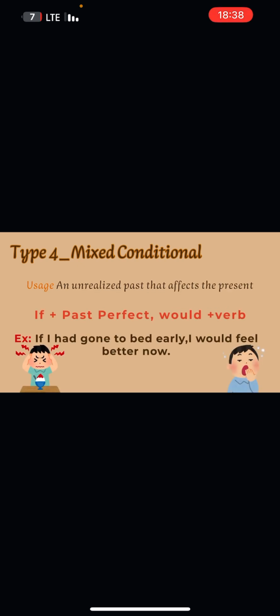Finally, we have the mixed conditional. It talks about a past action that affects the present. The structure is if plus past perfect, comma, the second sentence with would plus verb. For example, if I had gone to bed early, I would feel better now. I didn't sleep early in the past and now I am tired.